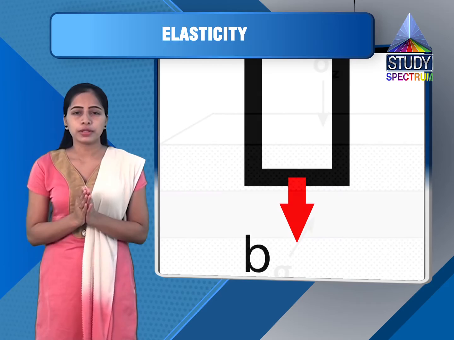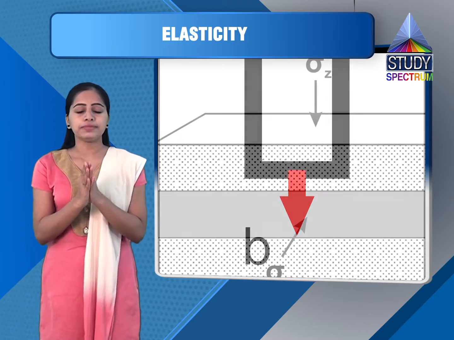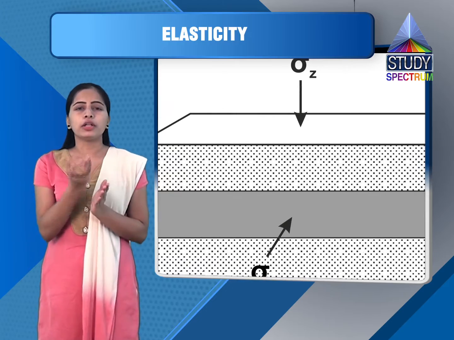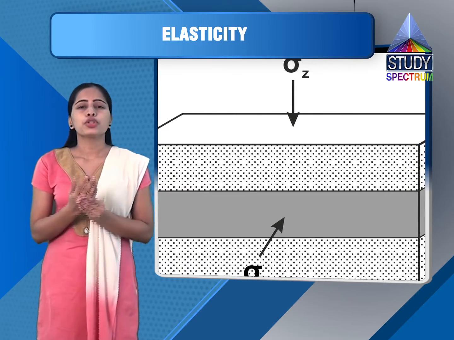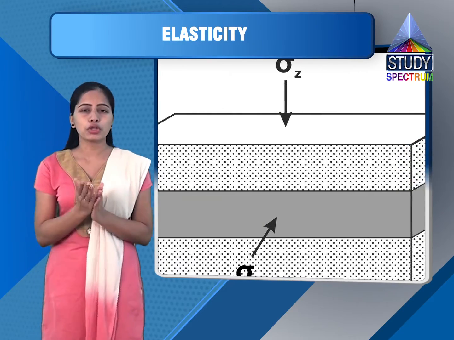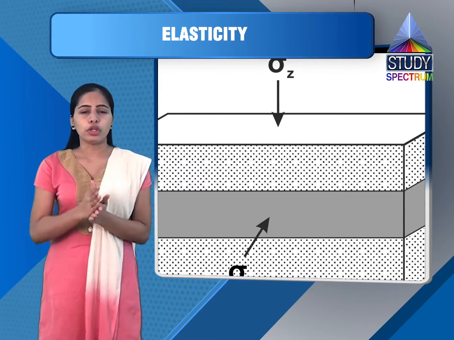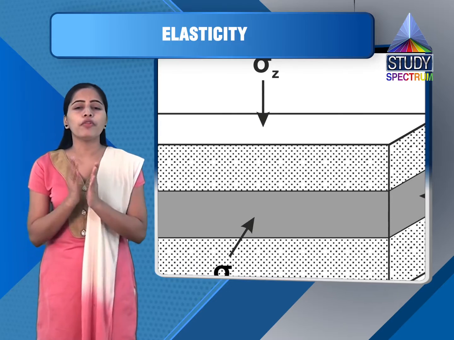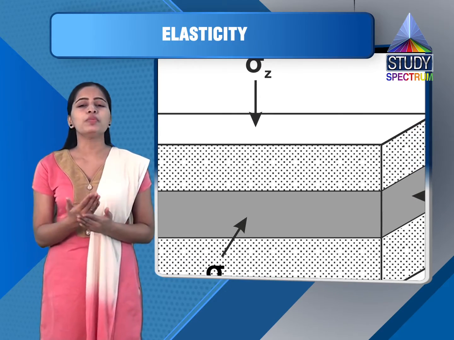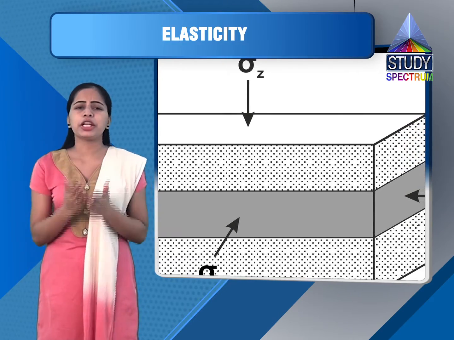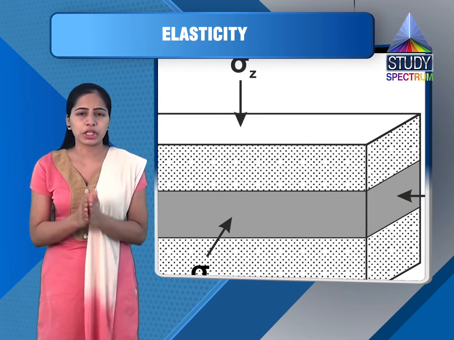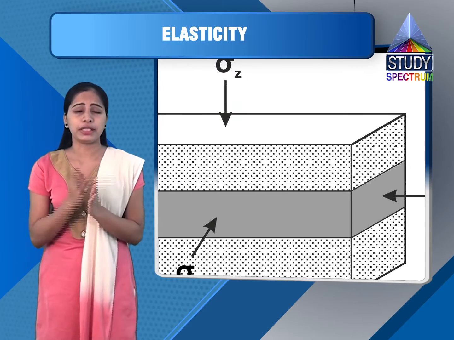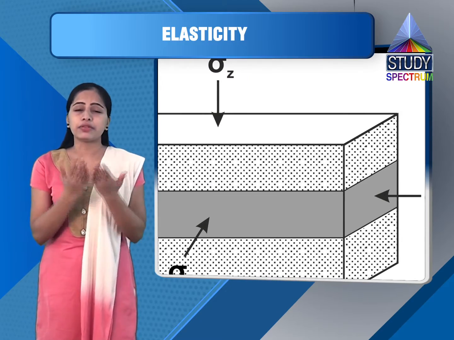Now when a block, we can take here a rubber box or a cubical shaped body, we are applying force on it and the volume of the body is changed here. So when a block of rubber having volume say capital V is subjected to additional pressure, here the applied force is in the form of pressure.